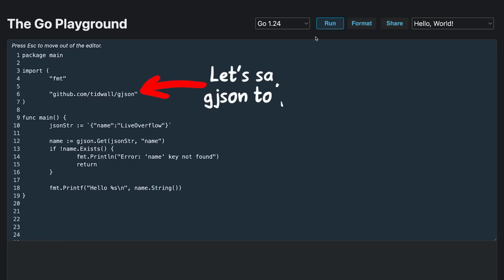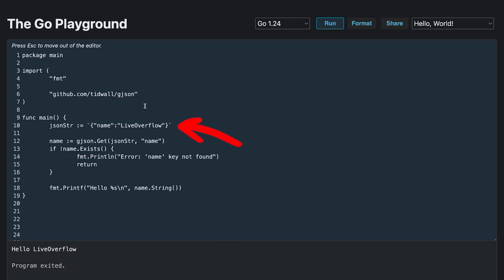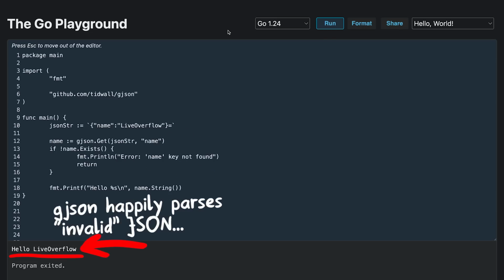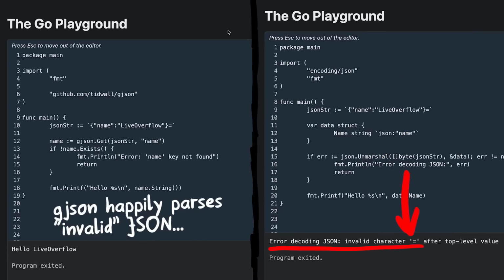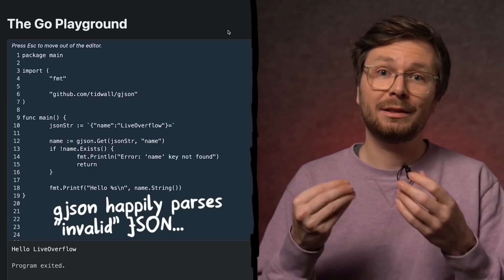For example, when you have a Go backend, but you don't know that, and it's using the popular gjson library, then the incoming JSON request can have an equal sign at the end. This library will happily parse it, while the built-in JSON library will throw an error. Sometimes I test for things like this in order to figure out if maybe the backend is using Go.